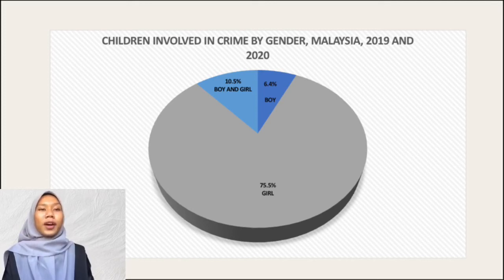For gender boy, 2020 is 4,833 and decreased at 2019 to 4,543. For the last one, gender is girl. 2020 is 509 and decreased at 2019 to 219. Next.